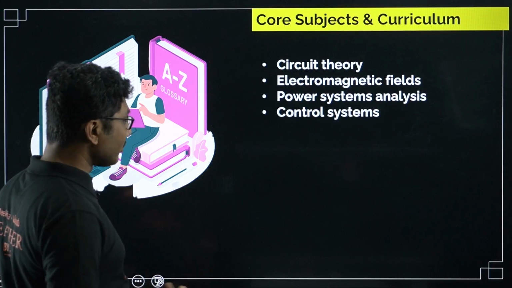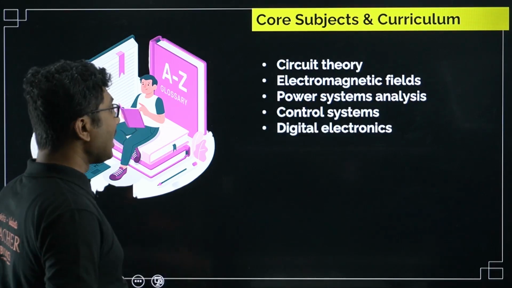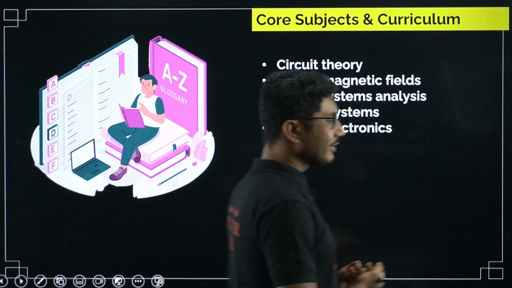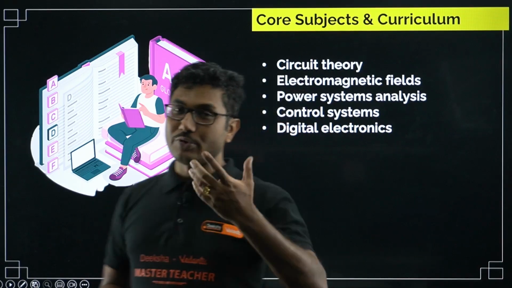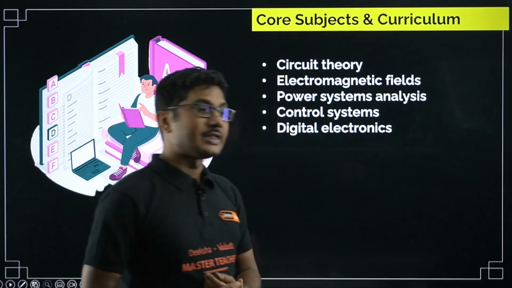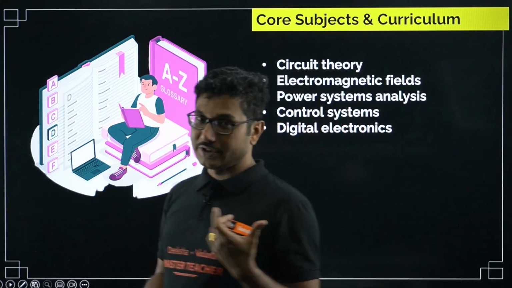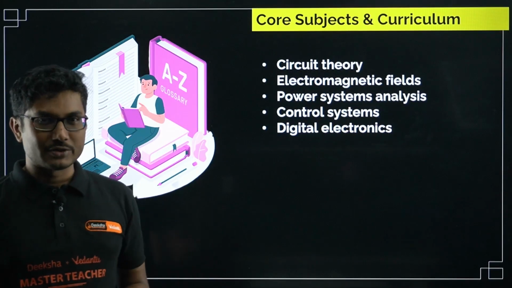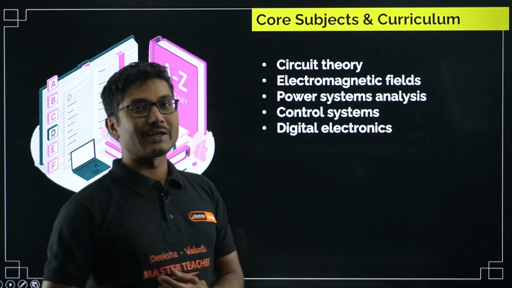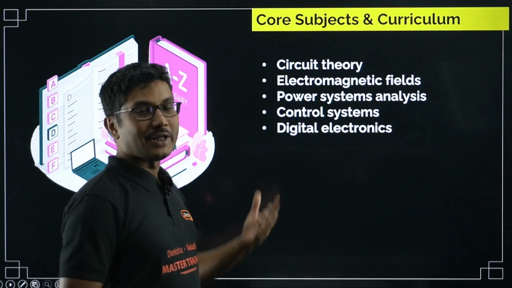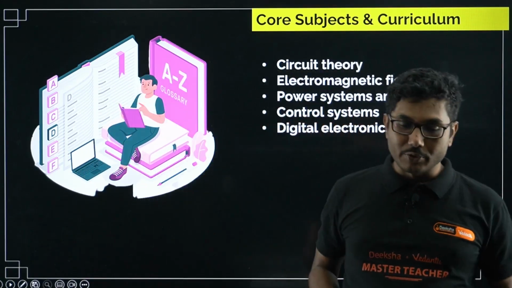Next is control system. As I already explained, what is a control system? Simple control system. Digital electronics. Digital electronics is basically the logic part of the electronics. If you have studied computer science, maybe you are aware of digital electronics. 0 plus 0 is 0, 1 plus 1 is equal to not 2 but 1 in digital electronics. So basically digital electronics is the same thing that you have done in computer science, but in an elaborate way. You have to design logic gates.